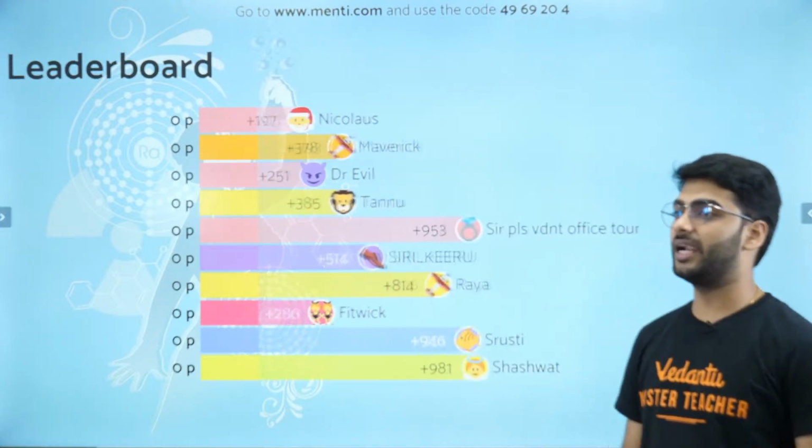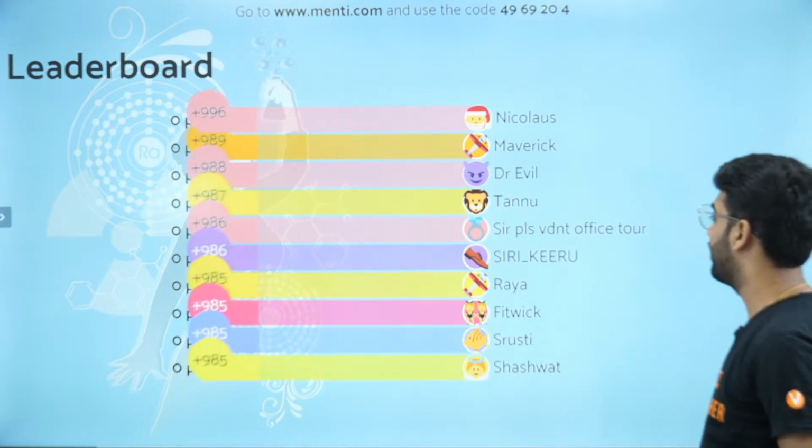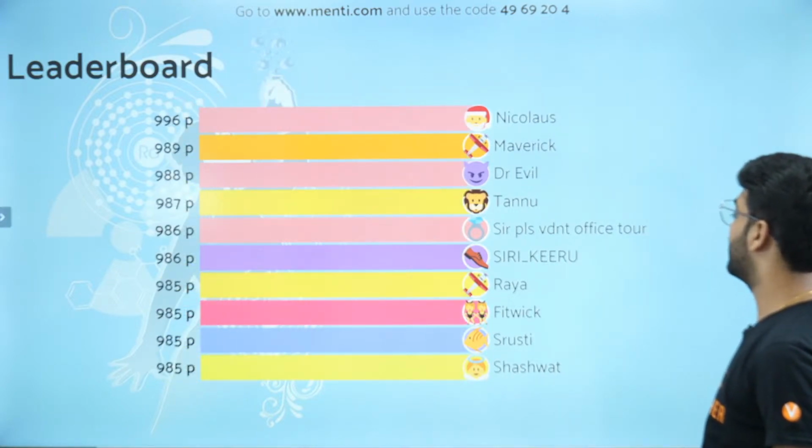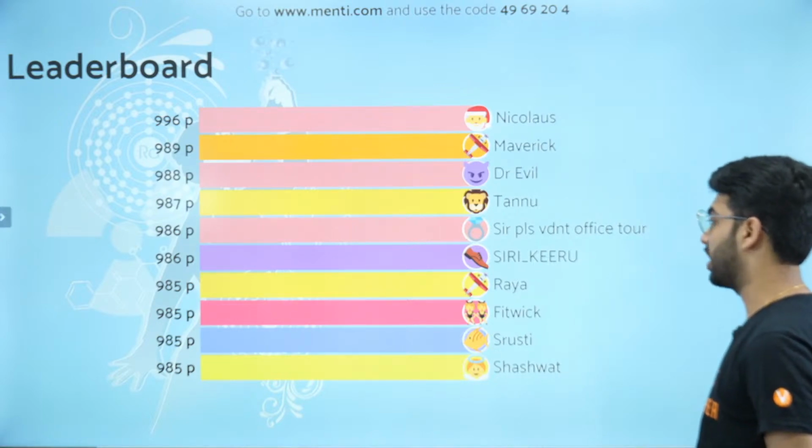So before that, let us see the leaderboard. So we have got Nicholas, Maverick, Dr. Evil, Tanu, Sir Please, Vedantu Office Store, Siri, Kiru, Raya, Fitwix, Rushti, Shashwat.